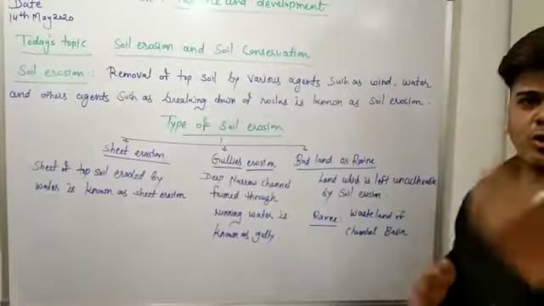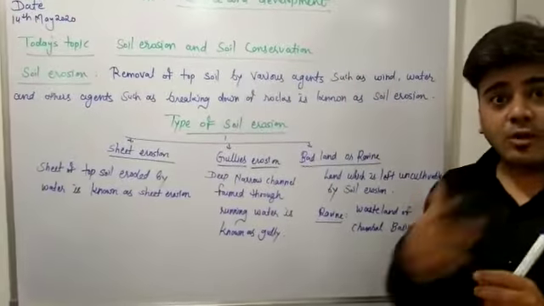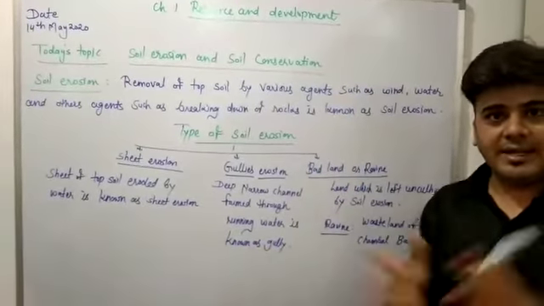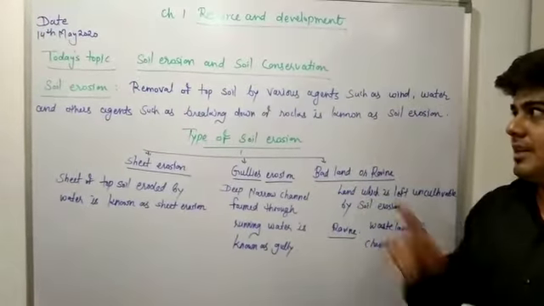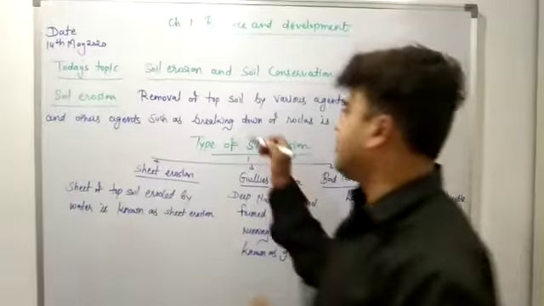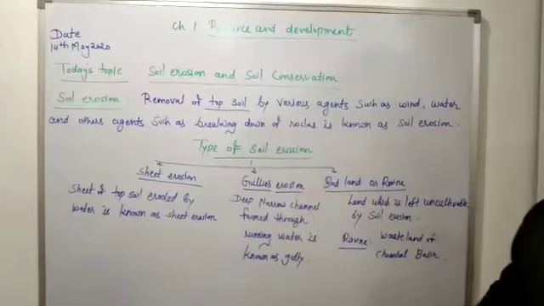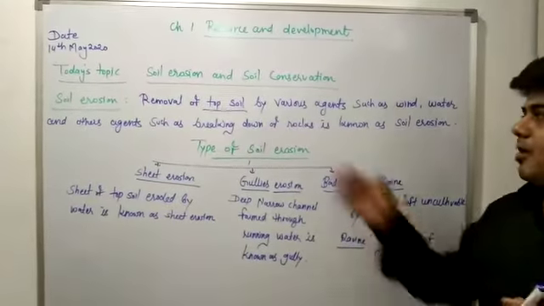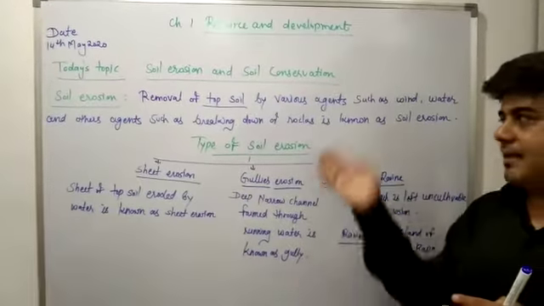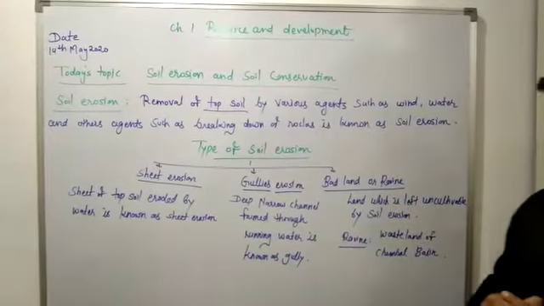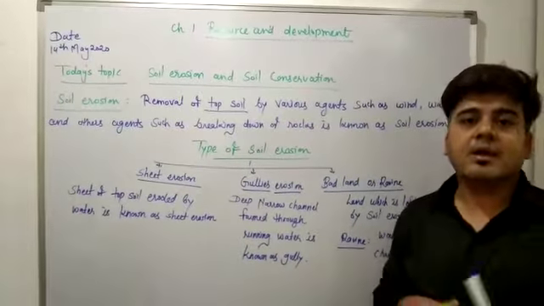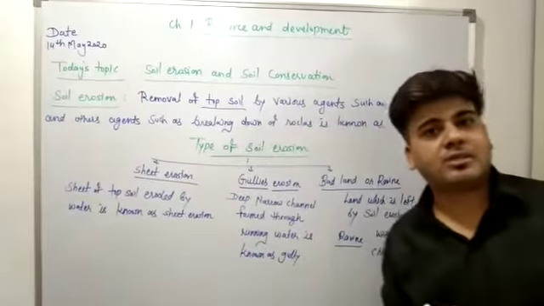It means that when soil is eroded more and deposited less, soil erosion is continuous by wind and water, and it does not deposit at a particular place, then it is very harmful for agriculture, because topsoil is the most important soil. I told you already, whatever agriculture activities are performed, these are performed on topsoil. So if the ratio of topsoil becomes less, then it will be very harmful for agriculture. So removal of topsoil by various agents such as wind, water and other agents such as rock particles and breaking down of rocks is known as soil erosion.